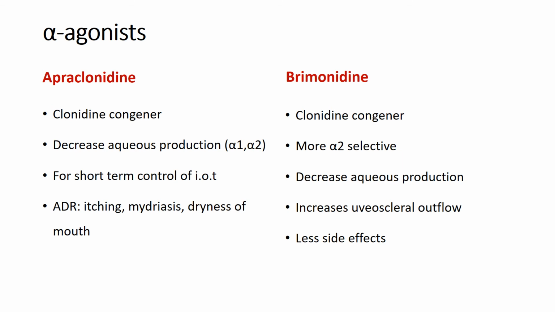The third agent is brimonidine. It's also a clonidine congener. It has more selective action on the alpha 2 receptors. It also decreases the aqueous production and increases the uveoscleral outflow, but its major action is decreasing the aqueous humor production, and as compared to the other two agents it has fewer side effects.